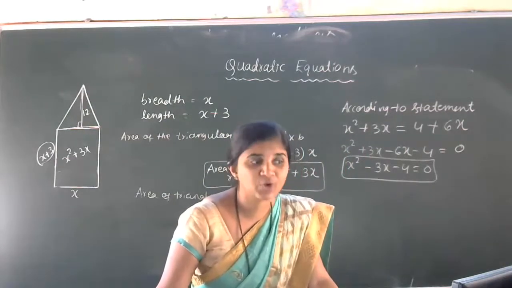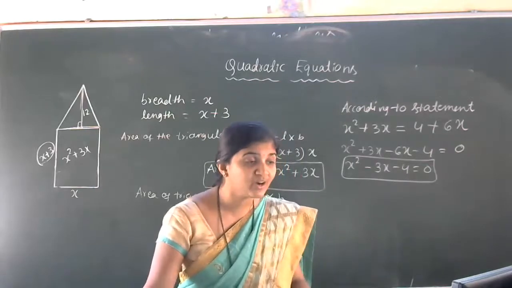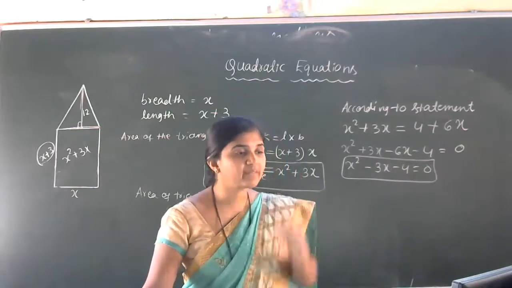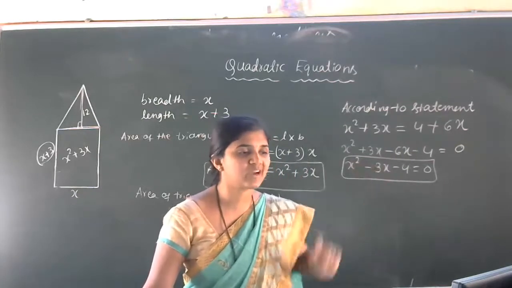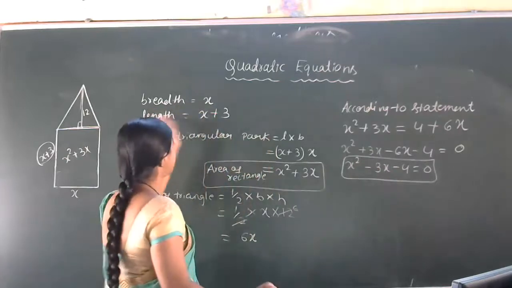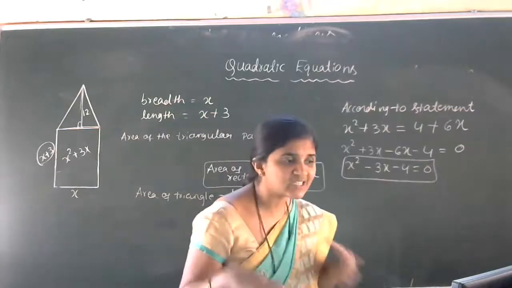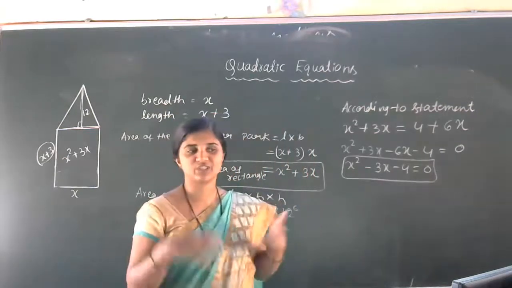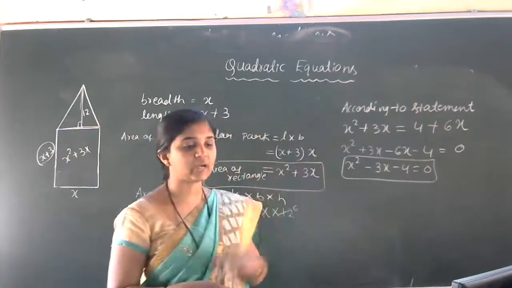The problem is not over. We only got the quadratic equation. Now what do we have to do here? We have to continue this problem with the quadratic formula. Now we have to find out the roots of this quadratic equation. We have to find out the x value. Breadth we are taking x, length is x plus 3. We have to find out the x value, x value in the sense roots of the quadratic equation, with the help of the quadratic formula.